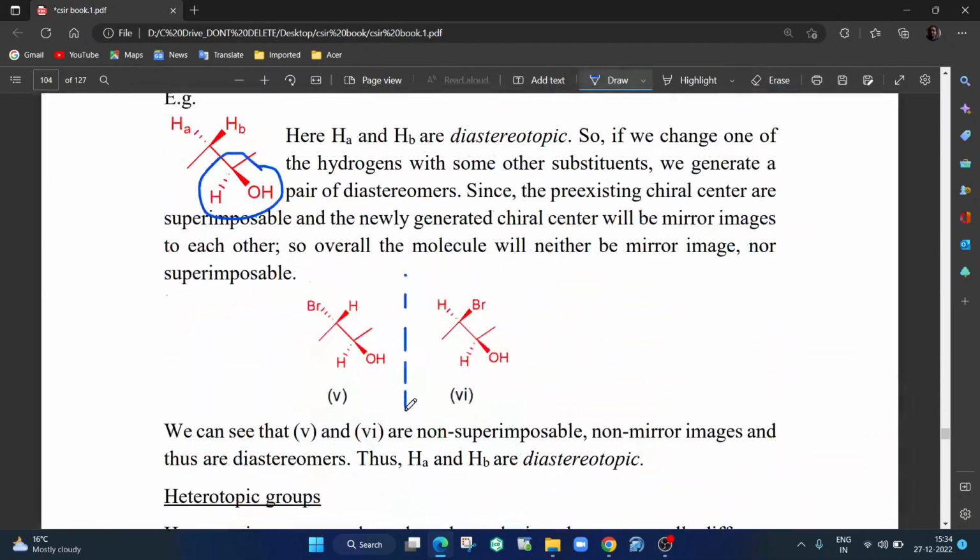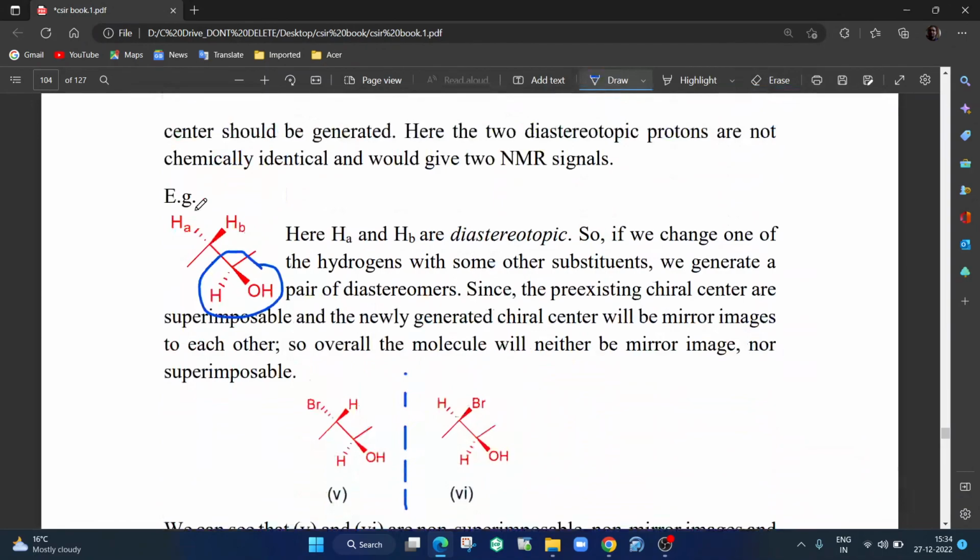Enantiomers are stereoisomers which are non-superimposable mirror images, whereas diastereomers are stereoisomers which are non-superimposable non-mirror images. Diastereomers show differences in NMR; they show different peaks. So very clearly, in NMR, HA and HB will show two different peaks, each one hydrogen, at different chemical shifts, because they are diastereotopic in nature. So diastereotopic is very important for this purpose.